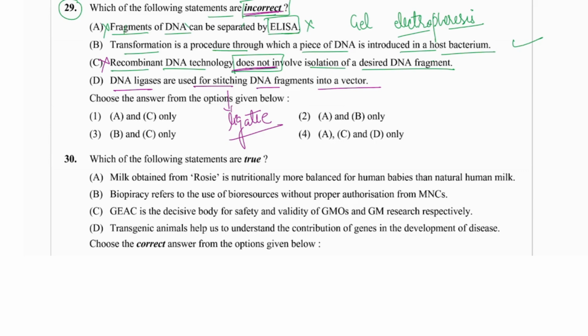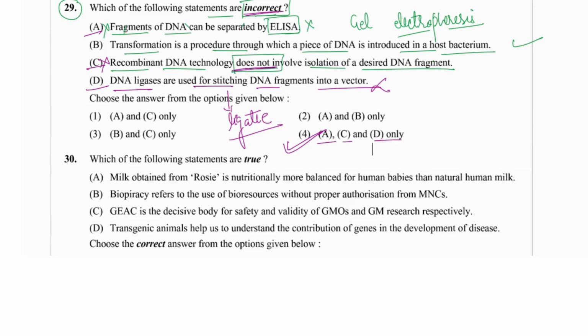DNA ligase is actually used to ligate the pieces of DNA, so we should use the perfect words: the DNA fragment should be ligated into the vector, and then transformed into the bacterial cell. On that basis it would also be incorrect. So we will go with A, C and D. All three are incorrect, given in option number 3.